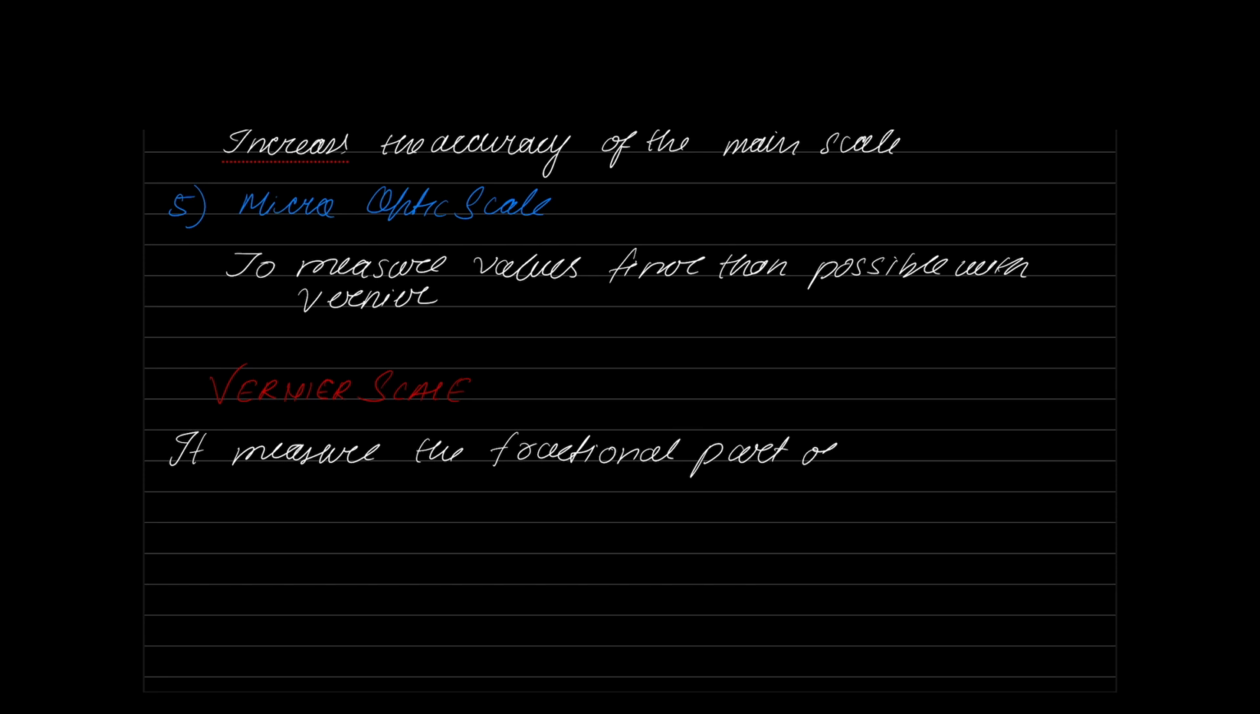Imagine you are having a main scale like this. You have 1 centimeter length that is divided into millimeter parts. What is the value of each division here? The value of each division here would be nothing but 1 mm. So the smallest division is nothing but 1 mm here.